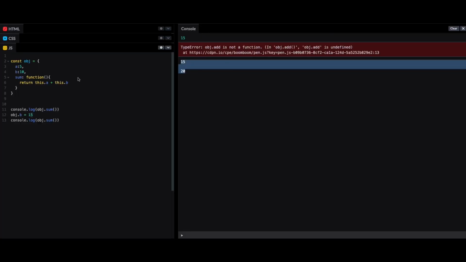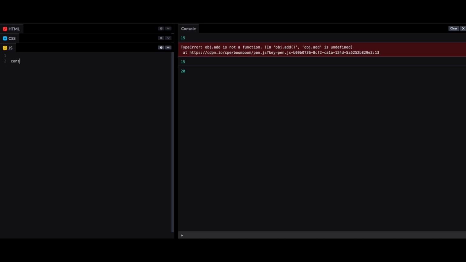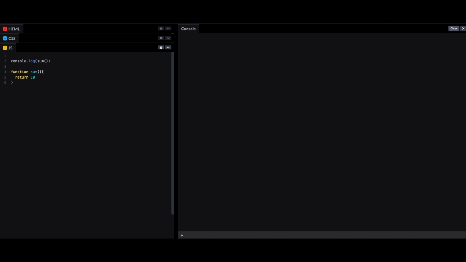I think I sort of know. Function declaration has hoisting, function expression doesn't. At the start of the video, when I was explaining hoisting, I said I want to write a function sum, which, let's assume, returns 10. This function is normally declared with the function keyword. It will directly get hoisted, it will go to the top, and it will give the value 10.